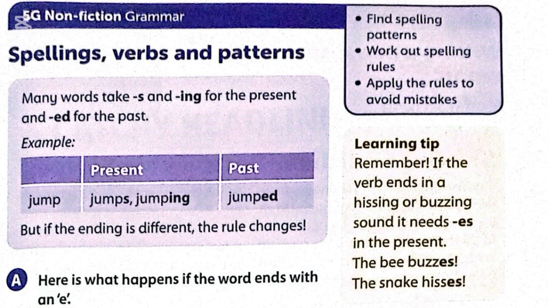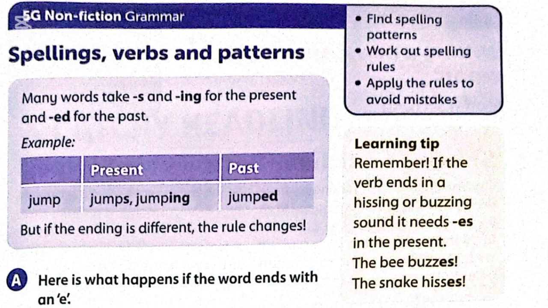Jump is simply a verb, and when we have to make a present form of it, we add s and ing, like jumps, jumping, and when we have to make the past form, we add ed, like jumped. But if the ending is different, the rule changes. So if the ending of any word is different, the rule changes. Learning tip: remember, if the verb ends in a hissing or buzzing sound, it needs es in the present, like the bee buzzes, the snake hisses. So if the word ends with those sounds, we add es.